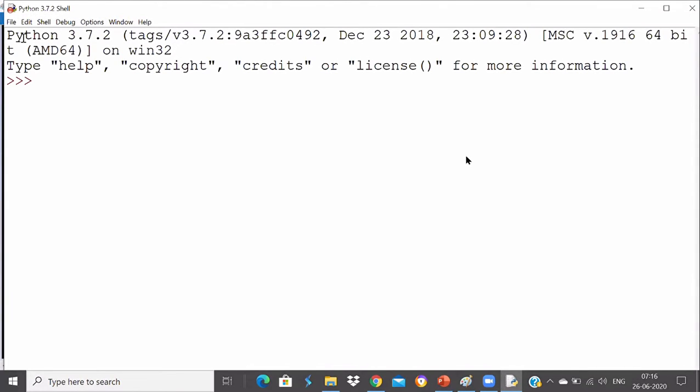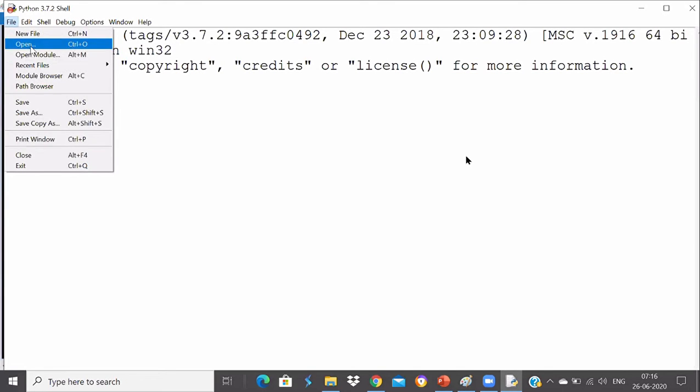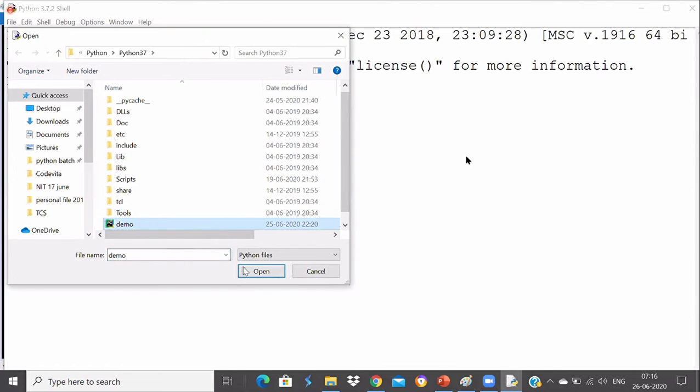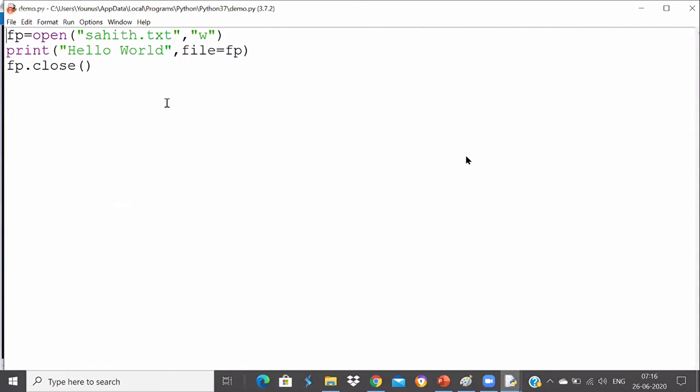I'll open a script, sorry. I'll try to write a for loop: for i in Python, then a colon, and I just say print, and print this i value.